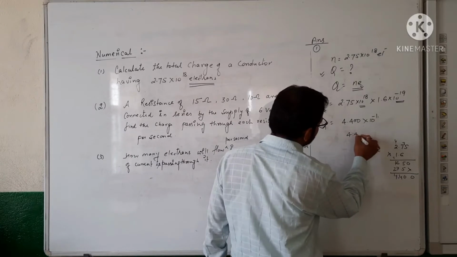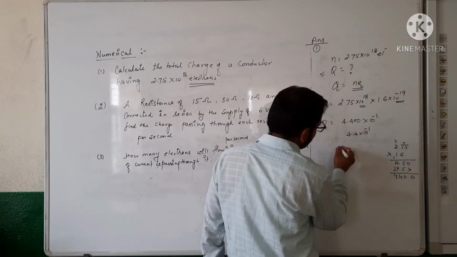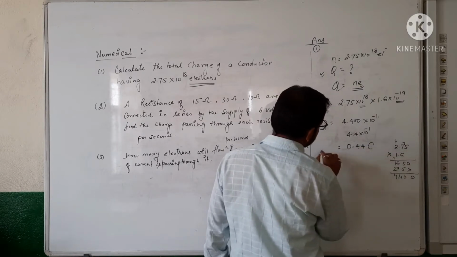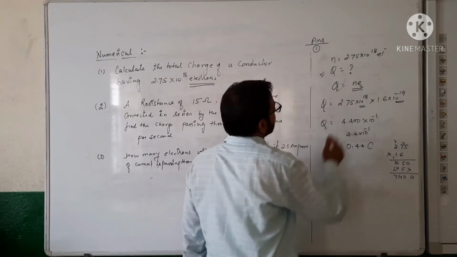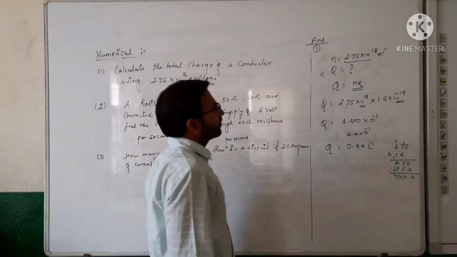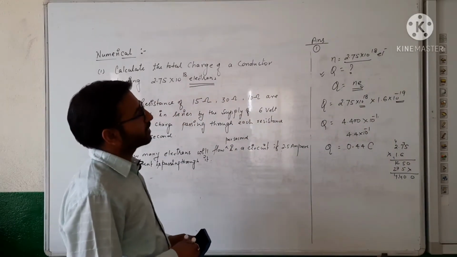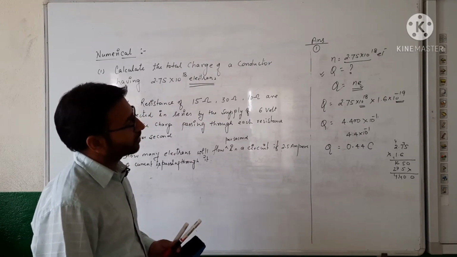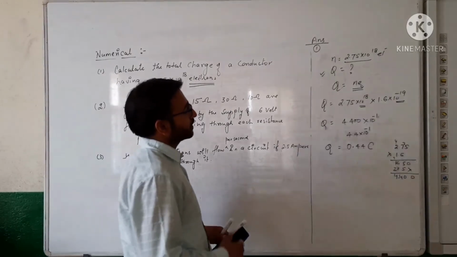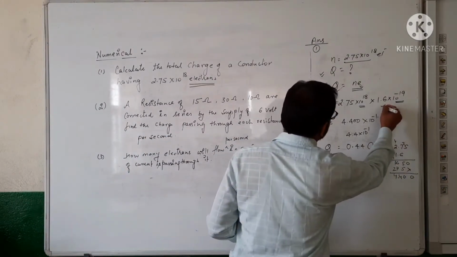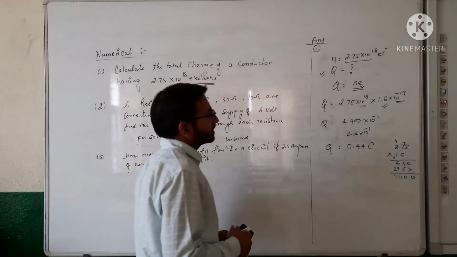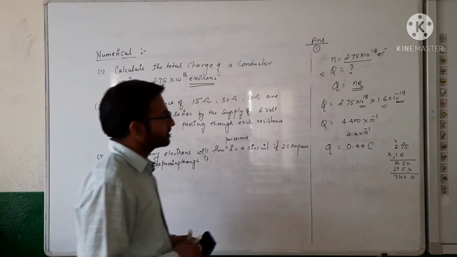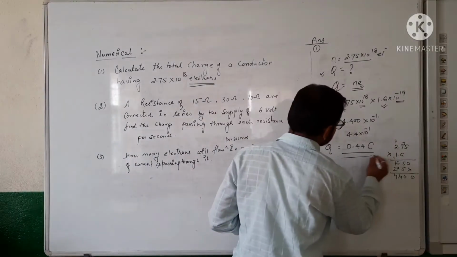So it means 4.4 into 10 raised to the power minus 1, or you can show it as 0.44 coulomb, because here the number of electrons is 2.75 into 10 raised to the power 18, so the charge is 0.44 coulomb. Point clear? So you should understand the value of charge on one electron and the number of electrons given in this question. So this is the answer for this question.